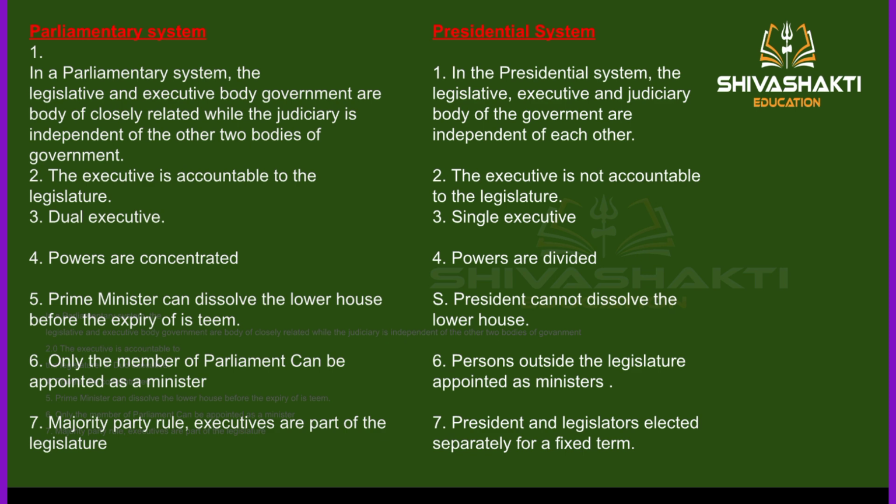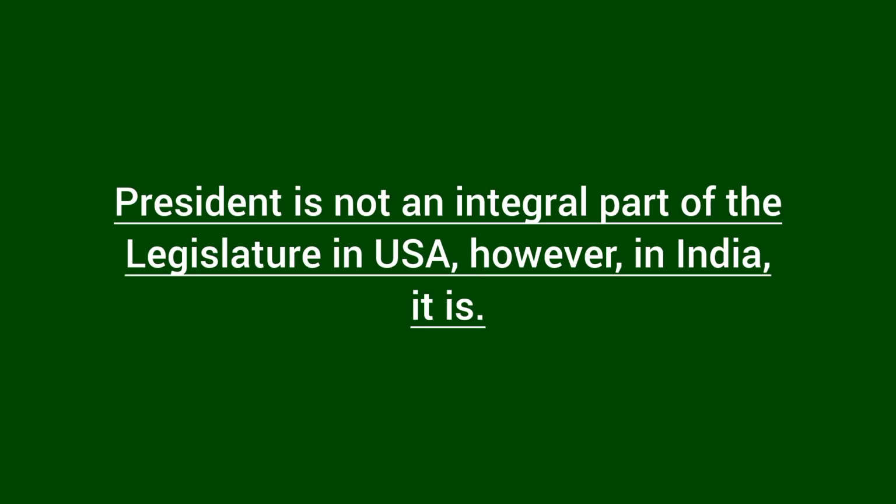In the parliamentary system, only the members of the parliament can be appointed as ministers, but in the presidential system, persons outside the legislature are also appointed as ministers. In the parliamentary system, it is majority party rule, and executives are part of the legislature. But in the other system, the president and legislatures are elected separately for a fixed term. So the president is not an integral part of the legislature in the USA. However, in India it is. President is a part of the legislature in India.